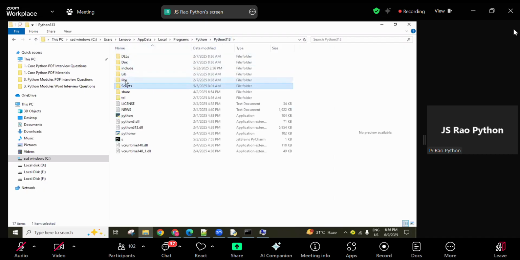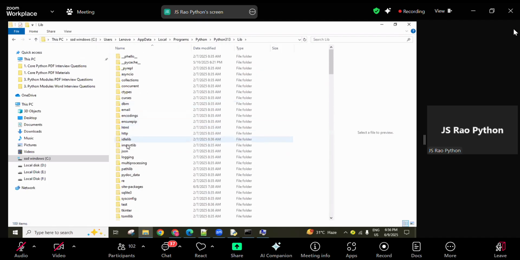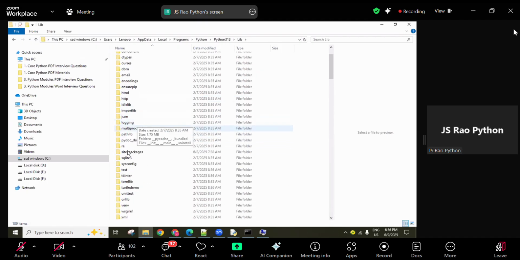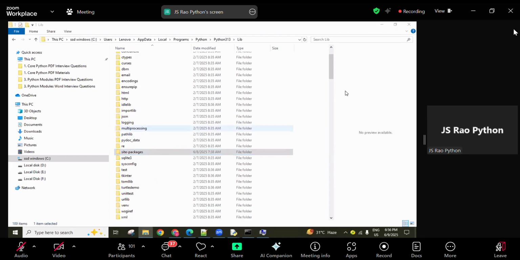And later, here is the Lib folder, guys, the library. Here are all the Python related libraries, and somewhere there is site-packages. So here it is, guys, site-packages. These are all Python based modules that come along with the Python software. As I said previously, Python comes with hundreds of modules or packages. Some come by default, some we install and use. These are all Python based libraries only.